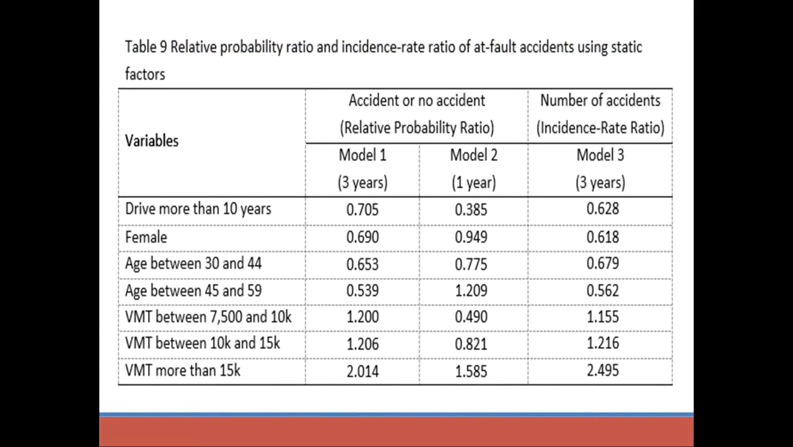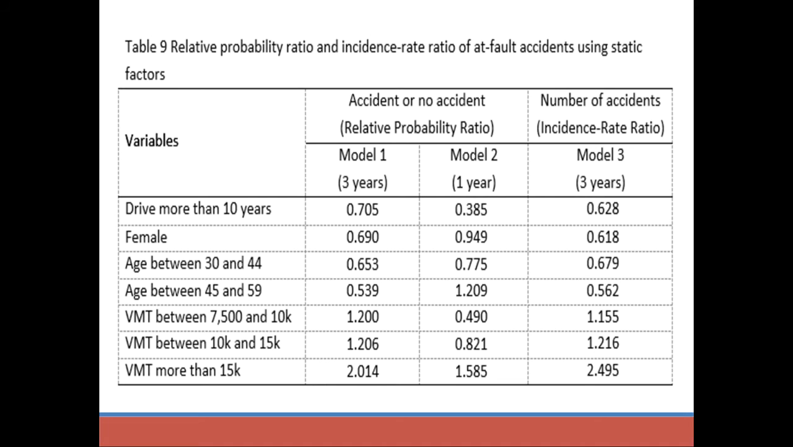Here is a sample output table that shows the relative probability and incident rate ratios. For annual vehicle mileage traveled, our findings show that people who drive more are more likely to have accidents. The base category is less than 7,500 miles. Additionally, compared to those that drive less than 7,500 miles, those with vehicle miles traveled, or VMT, between 7,500 and 10,000 are 20% more likely to have accidents, and those who drive more than 15,000 miles are more than 2 times as likely to have accidents.